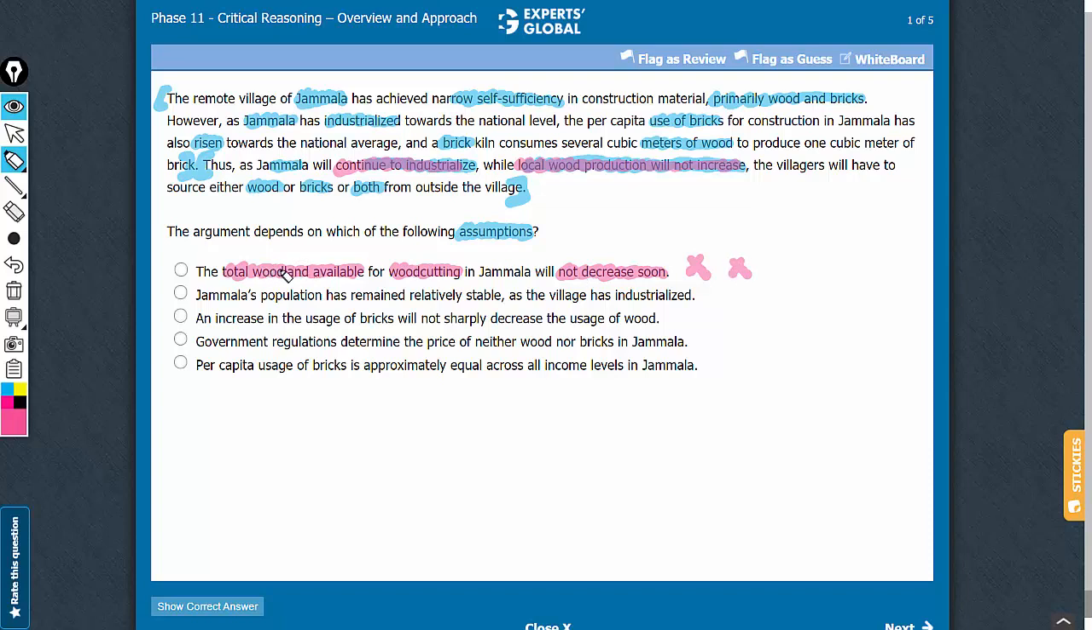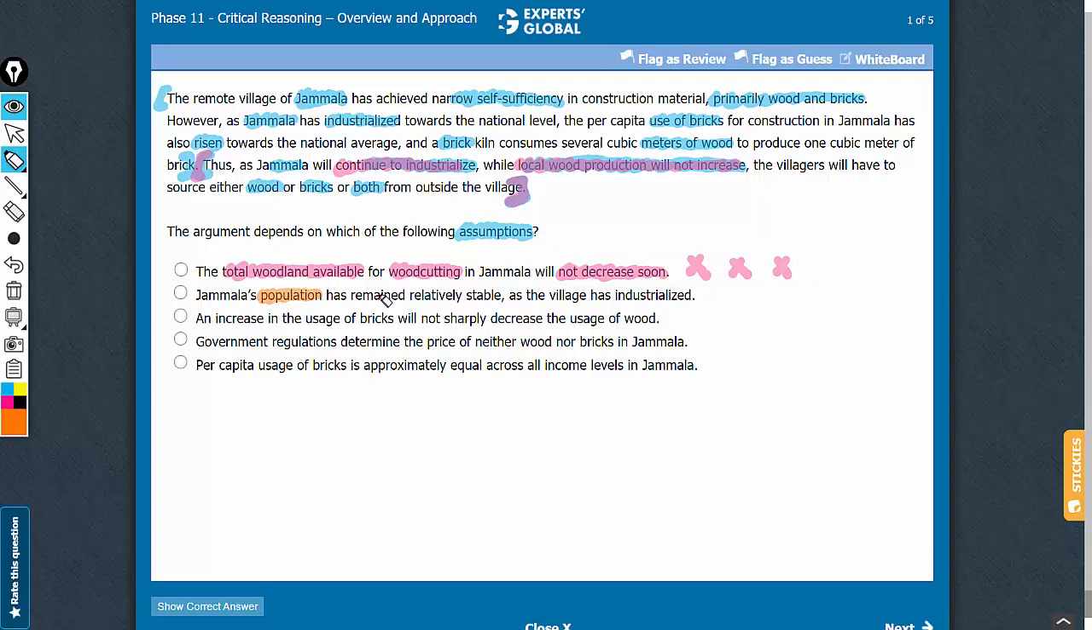The woodland available for wood cutting may decrease, and this will only strengthen the conclusion that the villagers will have to import stuff. So that the total woodland available for wood cutting does not decrease is not a necessary condition for this conclusion to hold ground. So this answer choice fails the assumption negation test. This cannot be a valid assumption.